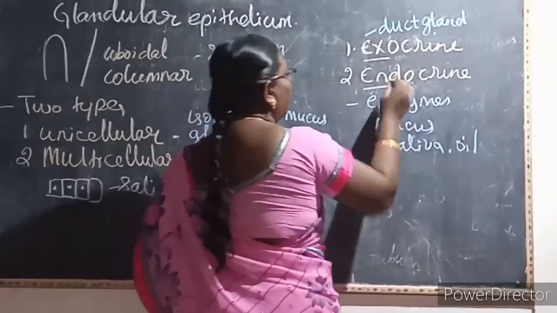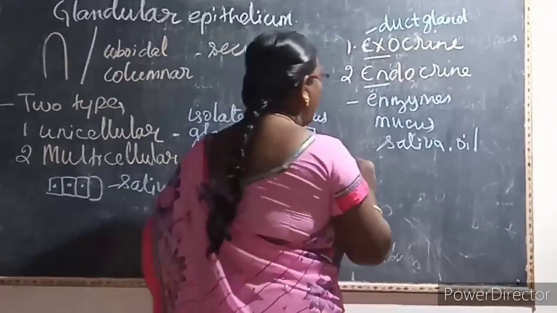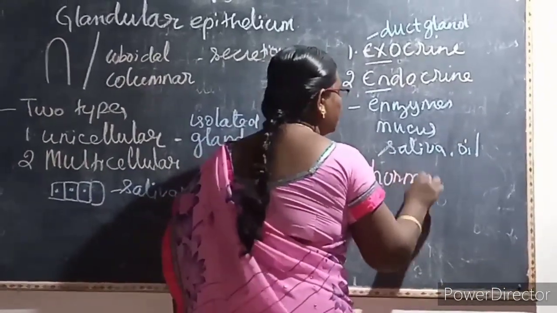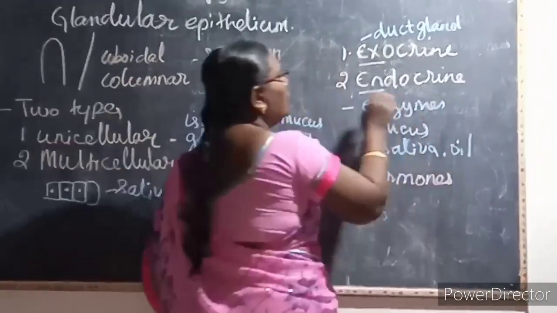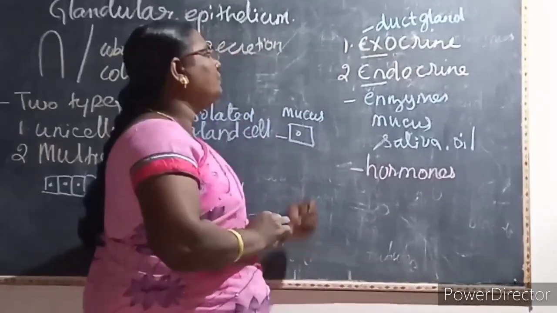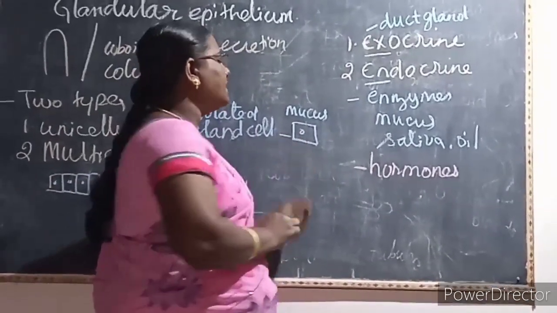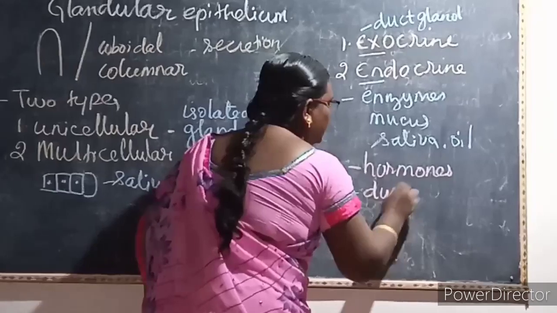This endocrine gland always secretes hormones. There is no specific vessel or tube or duct to carry the secretions. Hence it is called a ductless gland.